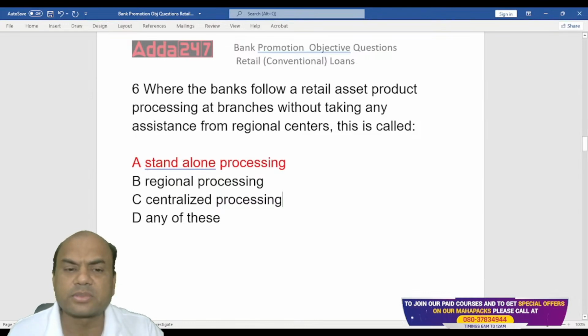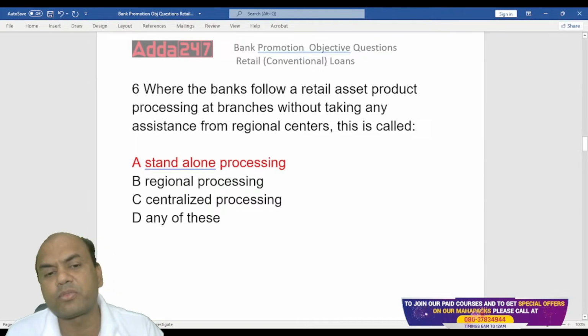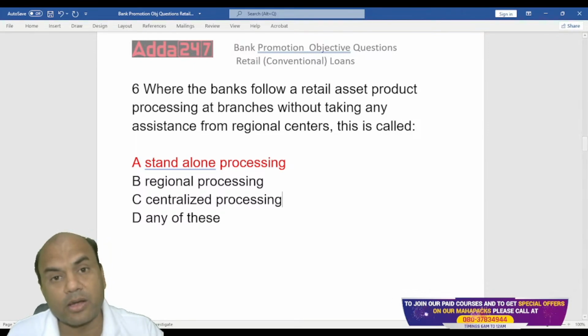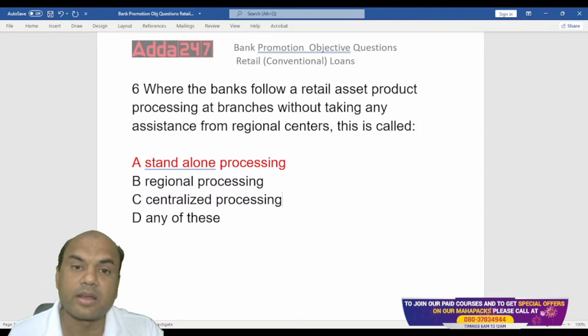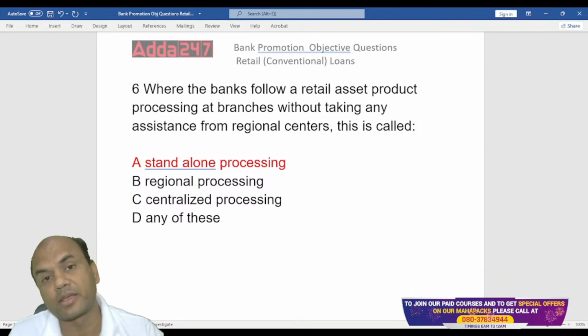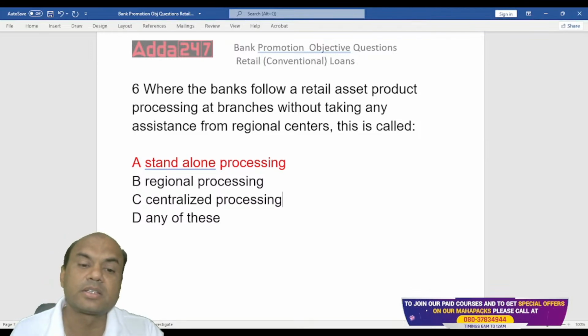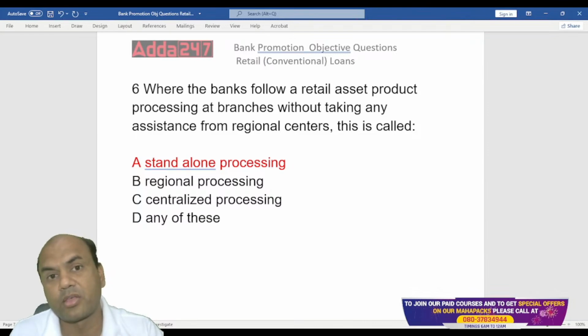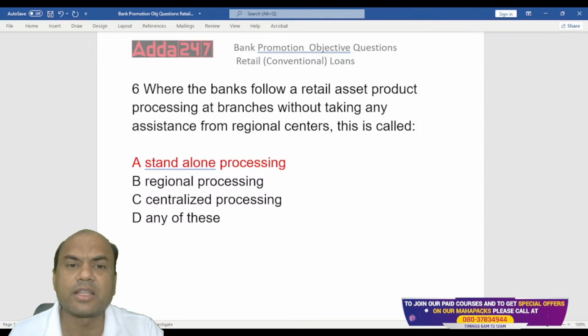Remember. Now you'll ask me, what are the advantages? Why should a bank follow standalone, or why should a bank follow centralized? And which one is more profitable to the banks? See here, you all are in promotion, so you'll be going to the higher grades. When you go to the higher grades, you must know the profitability of the bank. Always remember, centralized processing model is the most profitable model for the banks. Standalone is always the most expensive model.